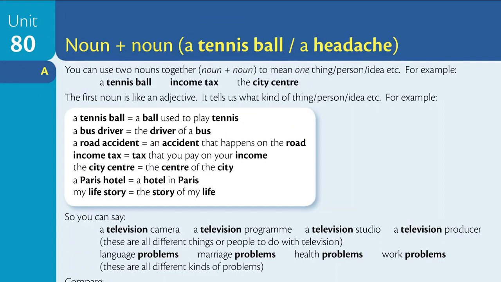Section A. You can use two nouns together to mean one thing, one person, one idea, etc. For example, a tennis ball, income tax, the city centre. The first noun is like an adjective. It tells us what kind of thing, person or idea, etc. For example, a tennis ball means a ball used to play tennis. A bus driver means the driver of a bus.